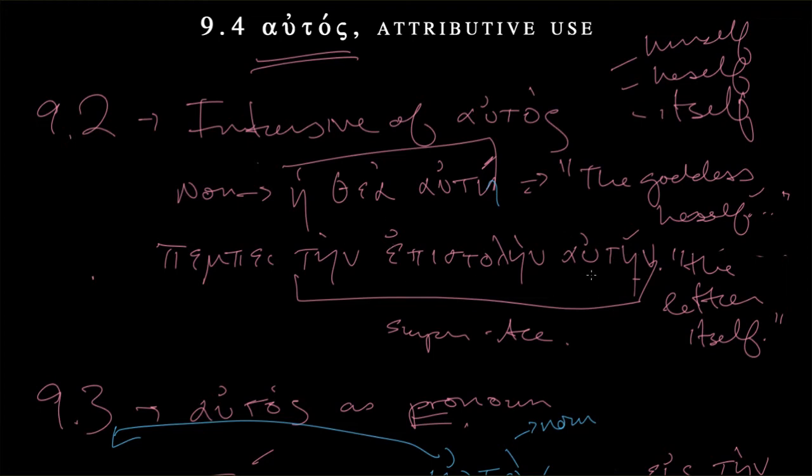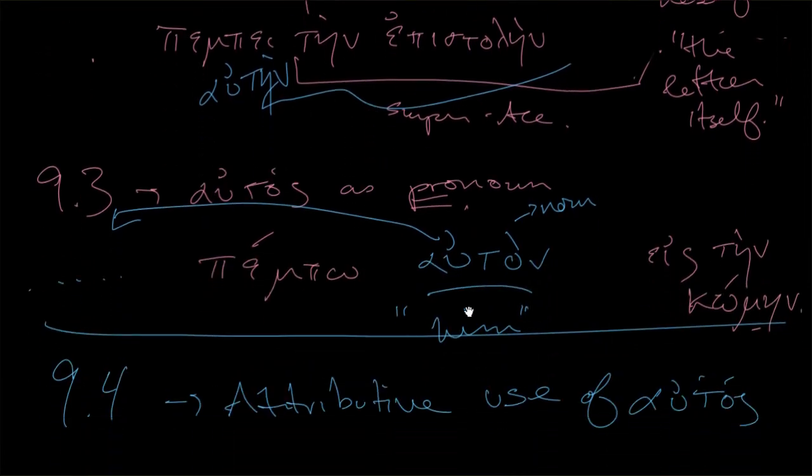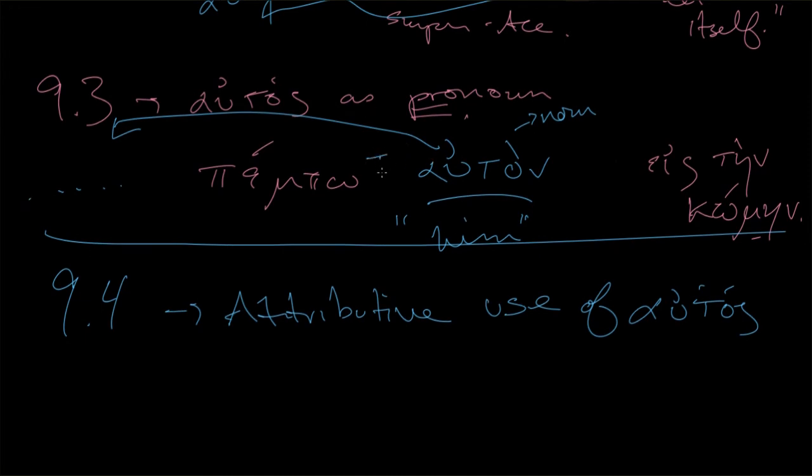We also saw an example earlier where we could say was sending itself the letter. That also worked, but in both cases, autēn was not immediately following an article. It was kind of separated from the article. And then here it didn't have an article, or it could. Well, no, it really wouldn't.